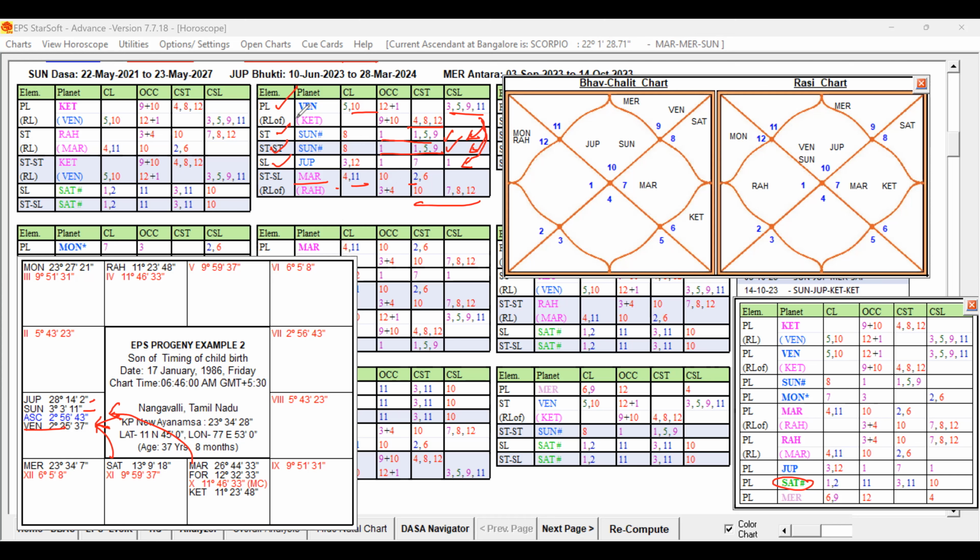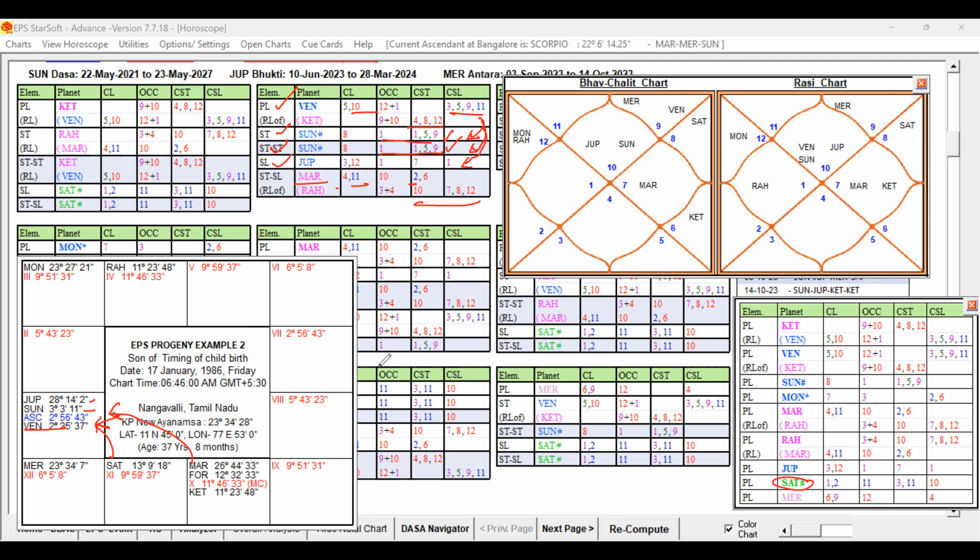And moreover, importantly, the ruler link that we are following in EPS. Venus is passing its ruler link to all the other levels because Venus is conjoined with their rulers also. I think you are able to understand how Venus, the fifth sublord, is promising for the progeny. So destiny is promising.